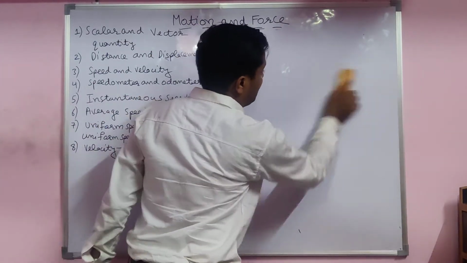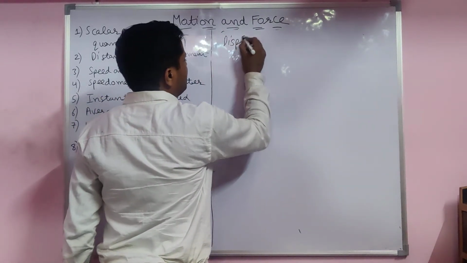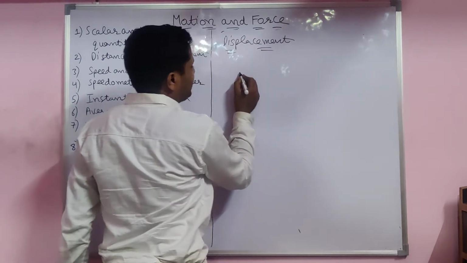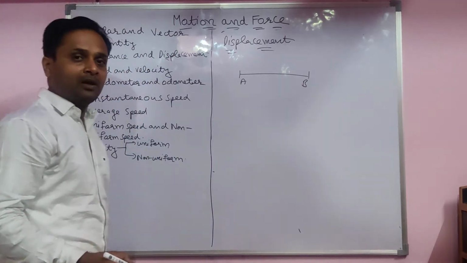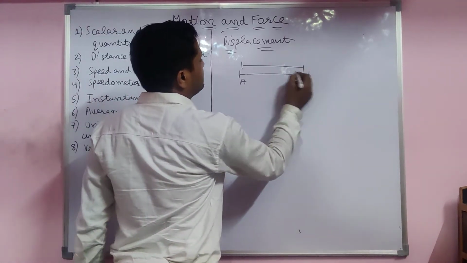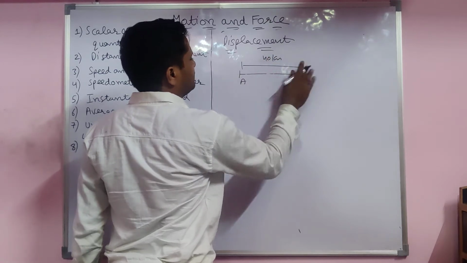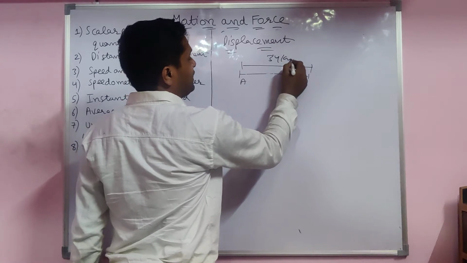Now we see displacement. For example, one body goes from A to B, that was 34 kilometers.